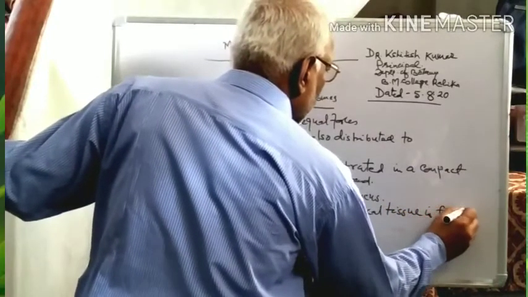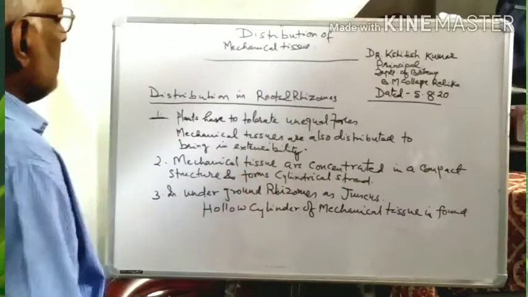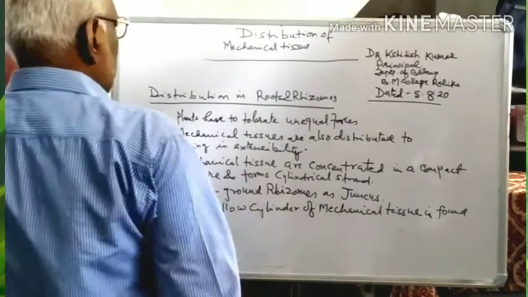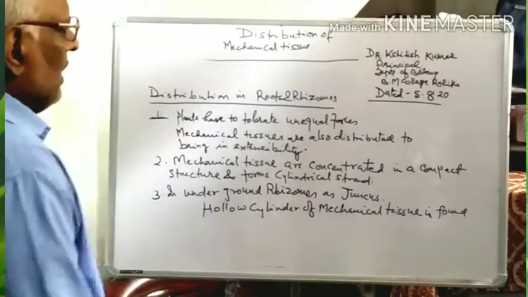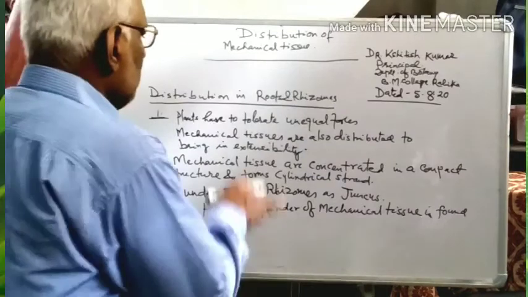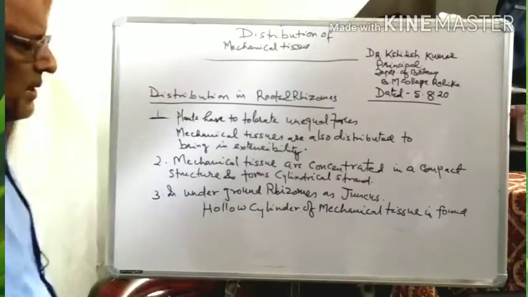So in plants like Juncus, where a rhizome is found, the rhizome is the underground stem through which adventitious roots come out.